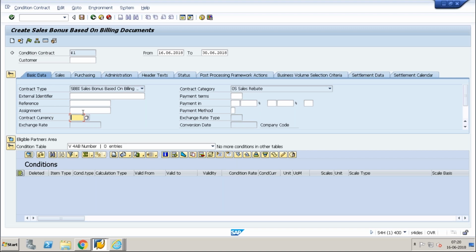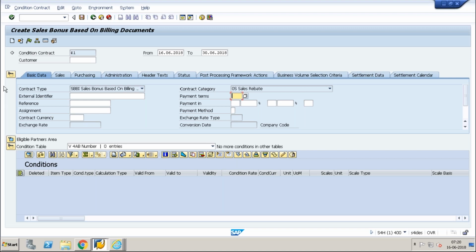Next is contract category. We have not maintained any contract category, so that means it's also coming from my configuration. We will see this, and it will change based on it. And payment terms will come from the customer, and payment method, everything will come from the customer. So in this basic data we can talk more on what a condition contract is, what it is controlling, and currencies.